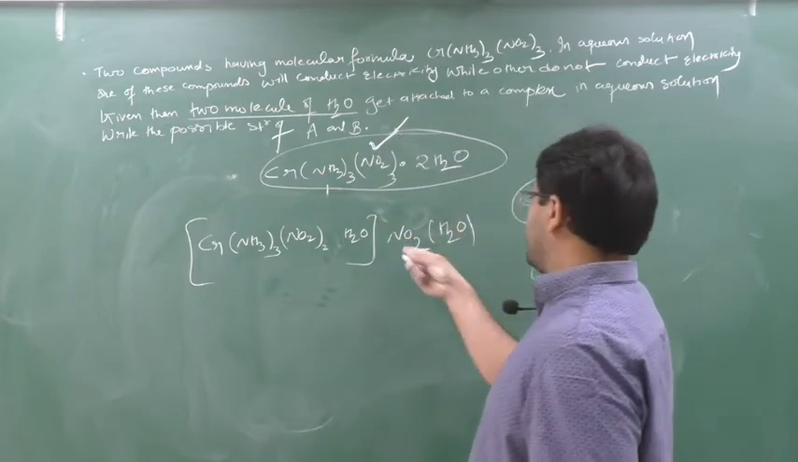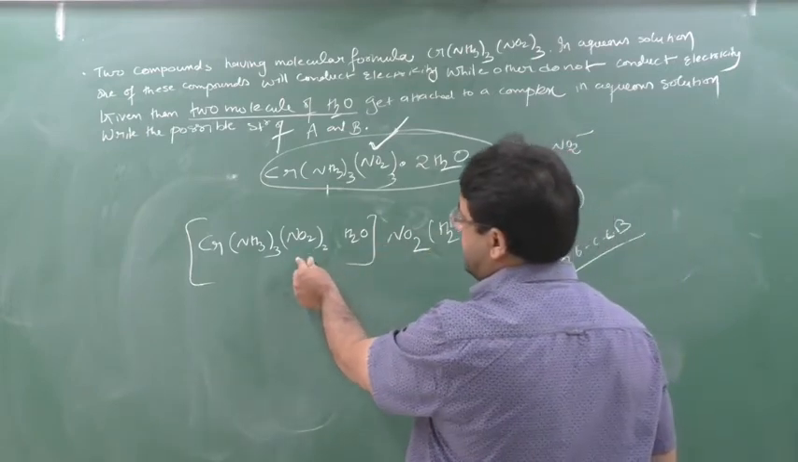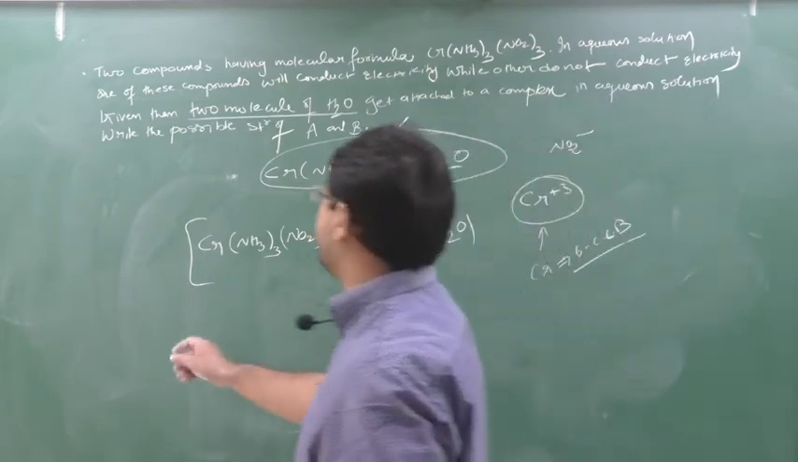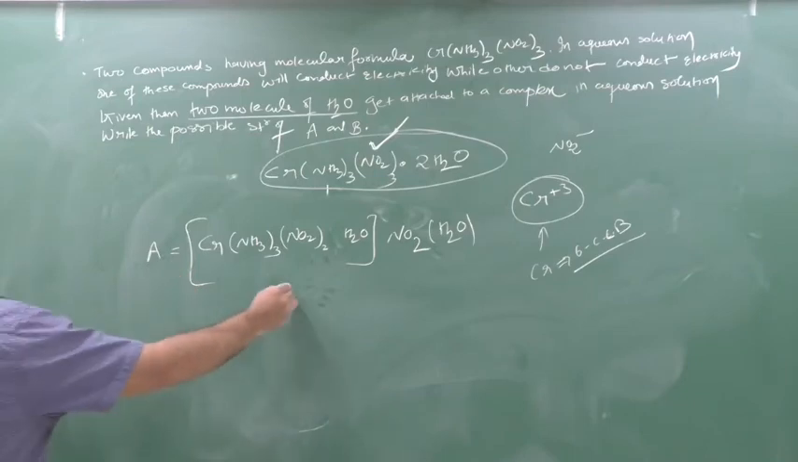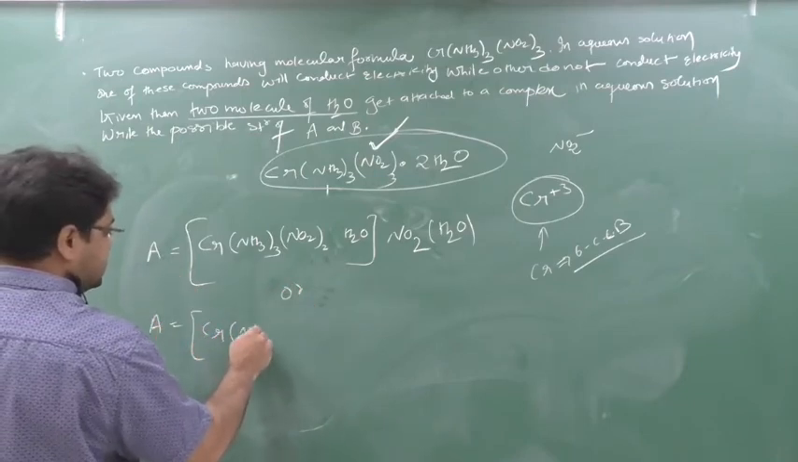Or you can write down NO2 so that either you write 1 NO2 outside, or instead of 2 NO2, 1 NO2 here and 2 NO2 outside. So this is also possible. So A compound can be this, which conducts electricity. Another A compound can be, which beta? Either A can be this also, Cr NH3 thrice.